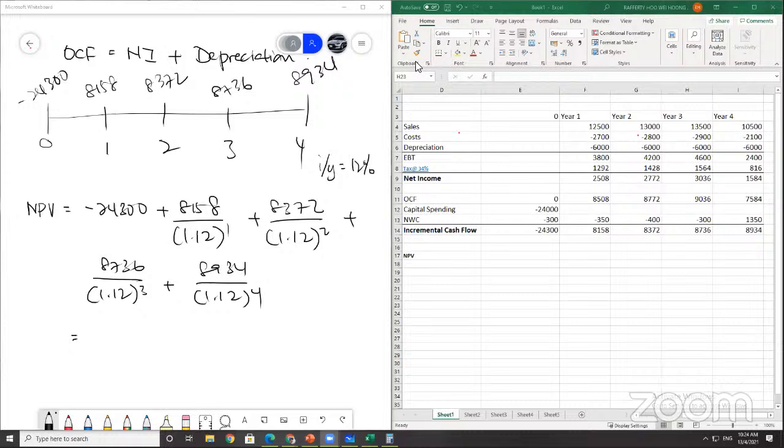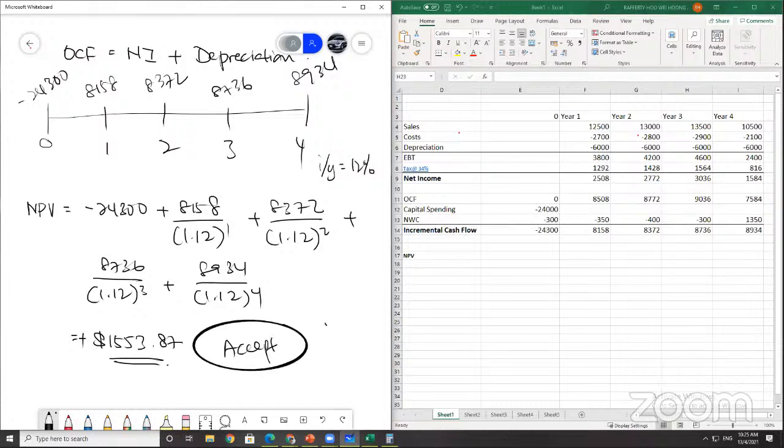1553.87. Yep, very good. So 1553.87 is a positive NPV. So you can accept this project. Okay, the NPV for this project is 1553.87. So you can accept this project.